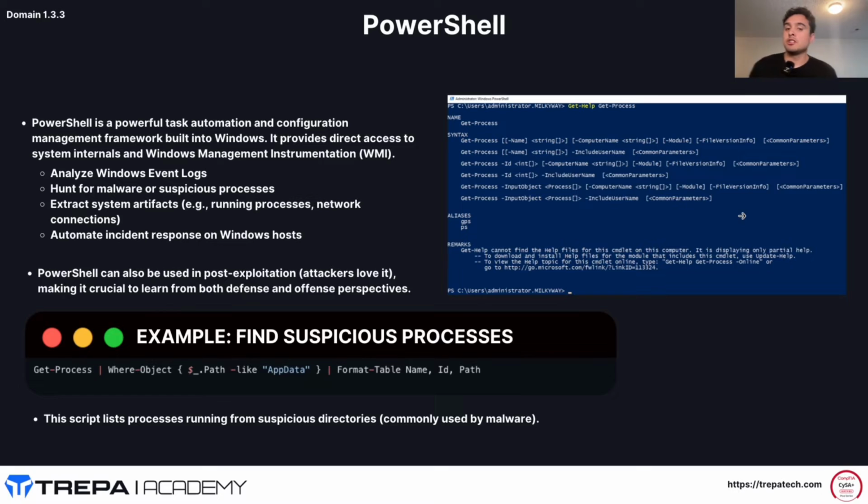Okay, PowerShell. So this is the Windows task automation scripting tool. If you go talk to any system administrator worth their salt and they work in a Microsoft environment, more than likely you've seen this blue screen before. Now, obviously nowadays they should be on Visual Studio Code and a nice IDE, but I'm not trying to digress too much. What do we need to know about PowerShell for the CySA exam? So PowerShell is a powerful task automation configuration management framework built into Windows. It provides direct access to system internals and Windows Management Instrumentation, so WMI. So what is it? PowerShell is the tool we use to automate and script and work within a Windows environment.